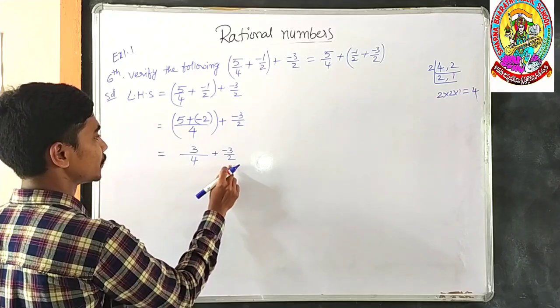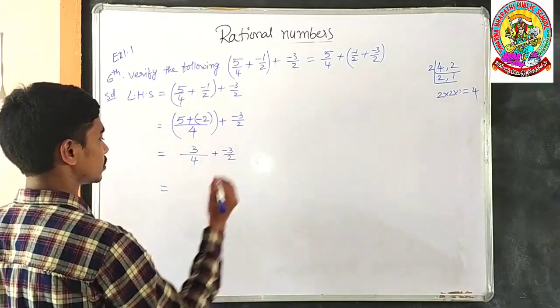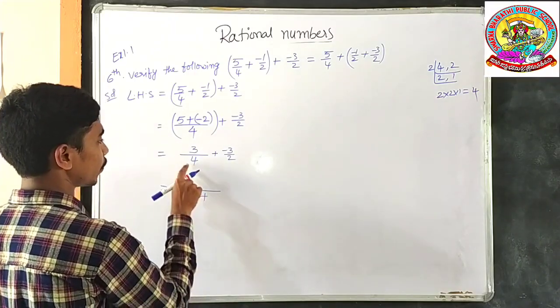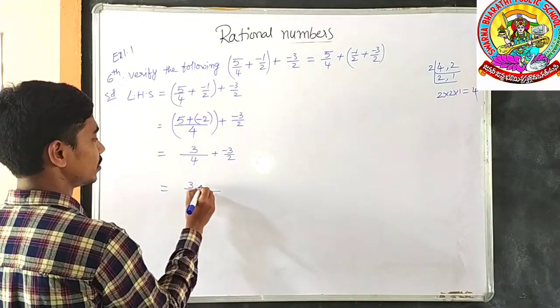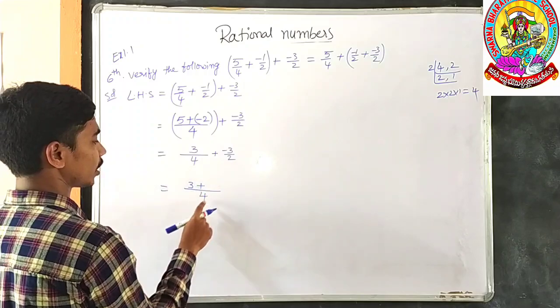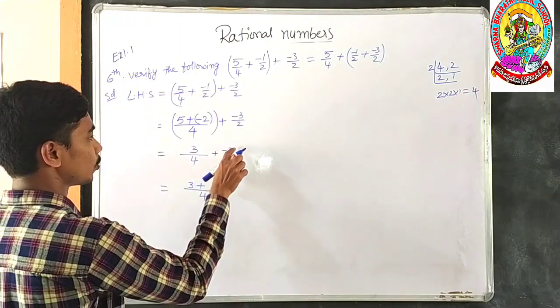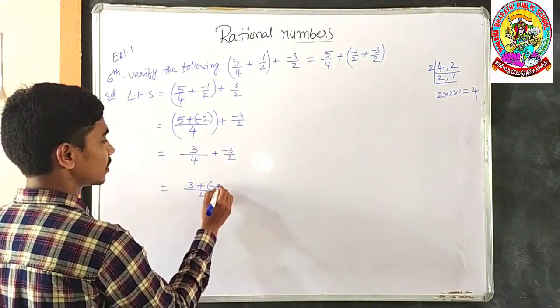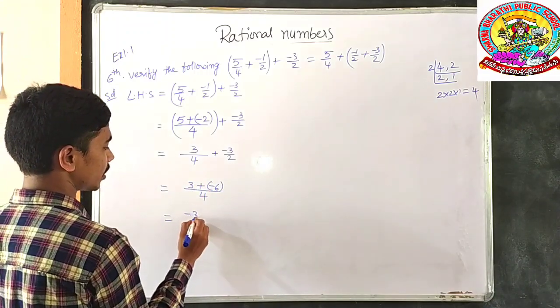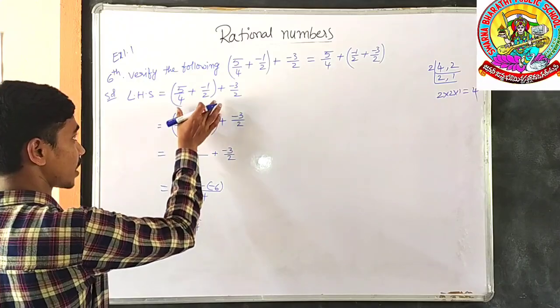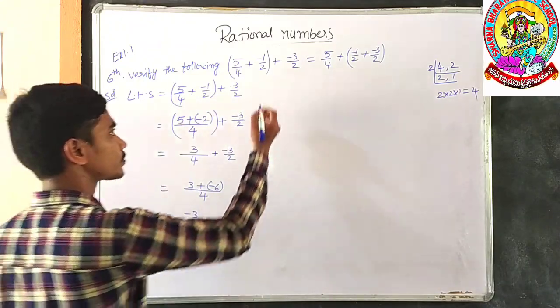The LCM of again 4 and 2 is 4. In the fourth table, 4 gets by 1 time. 1 into 3, 3, plus. In the second table, you get 4 by 2 times. 2 into minus 3, minus 6. 3 minus 6 is equal to minus 3 by 4. The LHS value is minus 3 by 4.